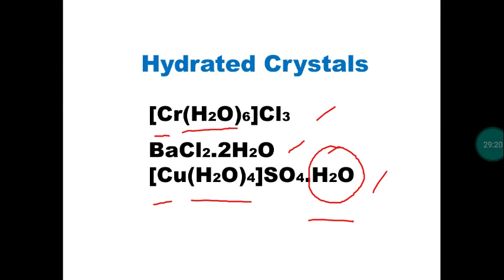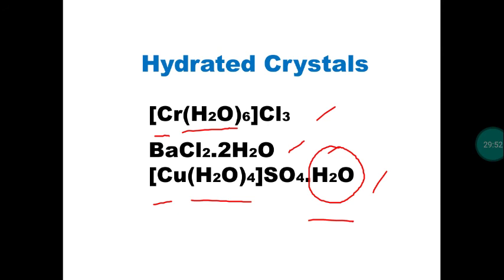During the crystallization process, water will make two types of attachment with the other elements. Either it can make a coordinate covalent bond or it may be present in the interstitial portion. Three examples. First one, hexaaqua chromium(III) chloride. Here 6 water molecules are bonded with the chromium 3 plus ion by coordinate covalent bond. But in the second example, barium chloride dihydrate, 2 water molecules are present in the interstitial portion alone.